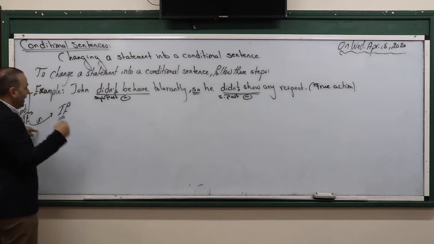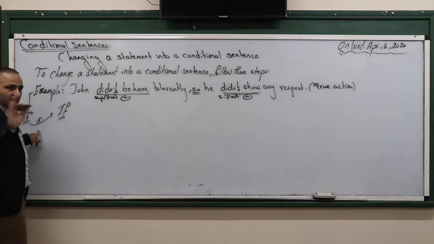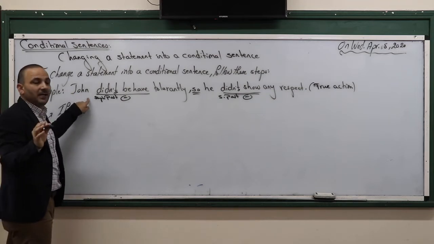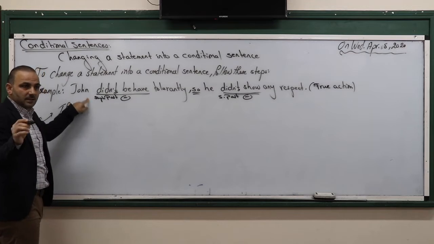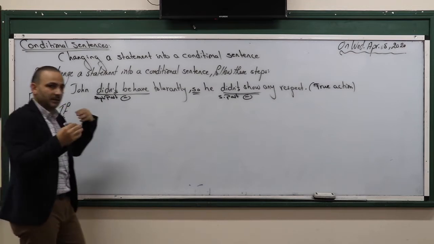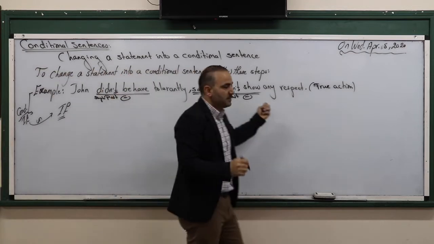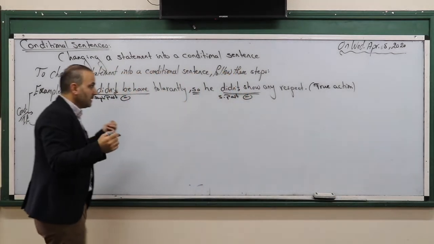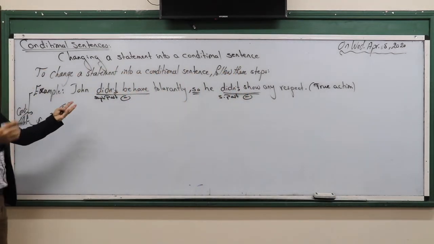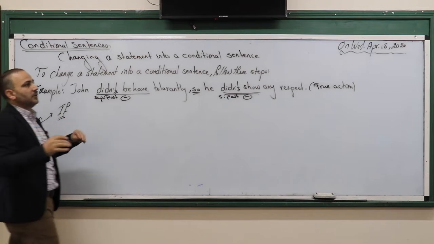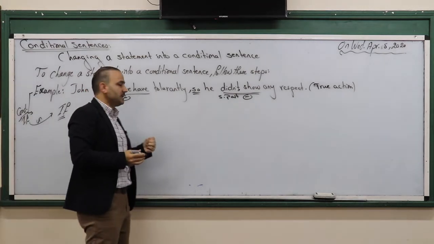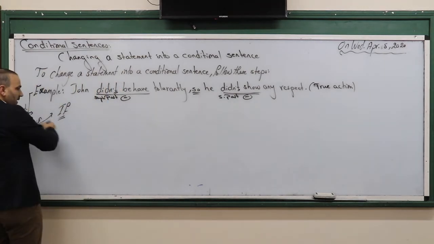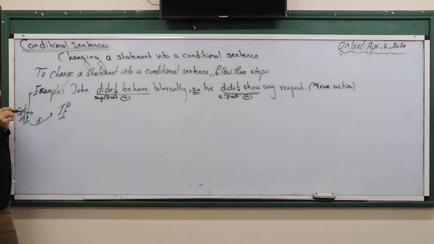If it happened in a different way. John didn't behave tolerantly. Let's say the opposite: behaving tolerantly. He didn't show any respect. Let's say that he showed respect. So imagine, here, he didn't behave tolerantly, so he didn't show any respect. With the if clause, it becomes untrue.